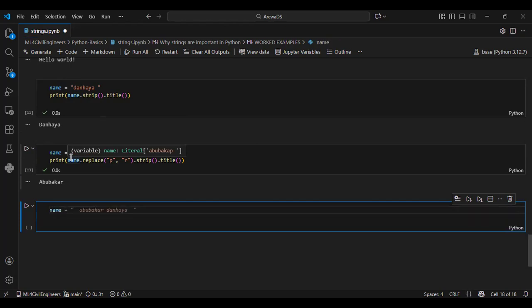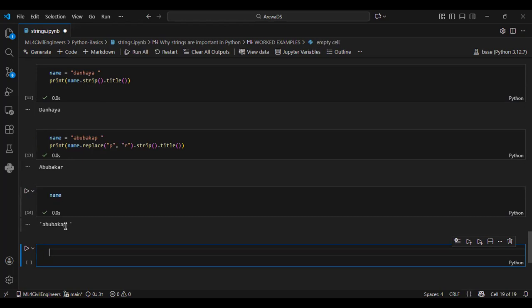So you see, Abubakar, this one. Whenever I call name again, Danhaya will no longer be available, because the container has removed Danhaya and put Abubakar inside. So you need to understand this is how you override it. You may work with something and at the same time remove it and put another thing inside.